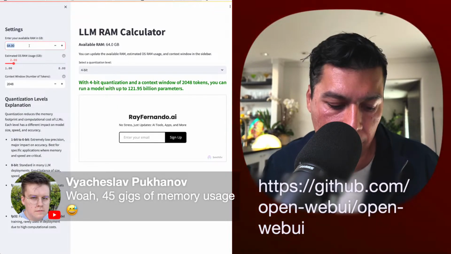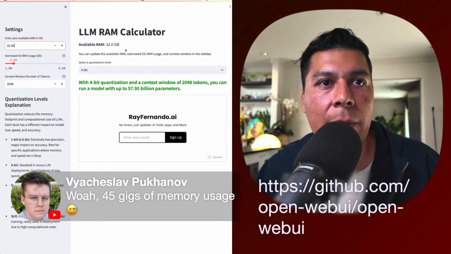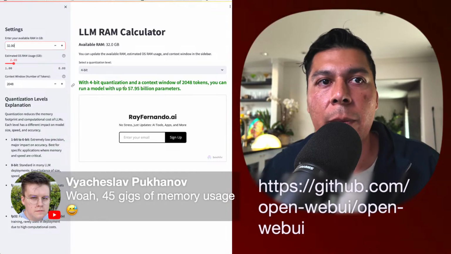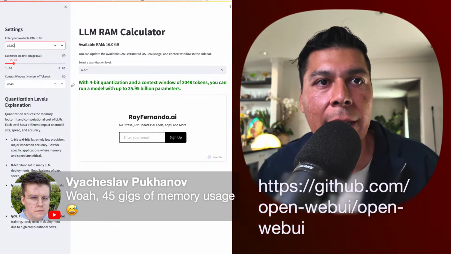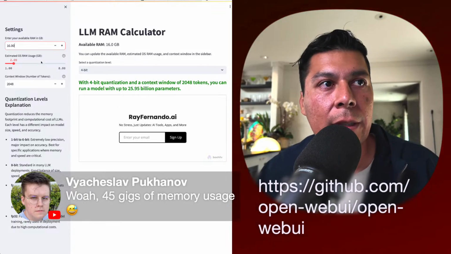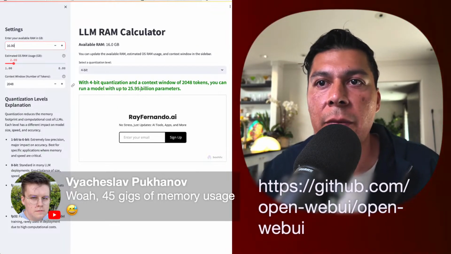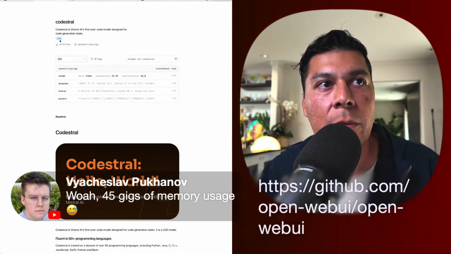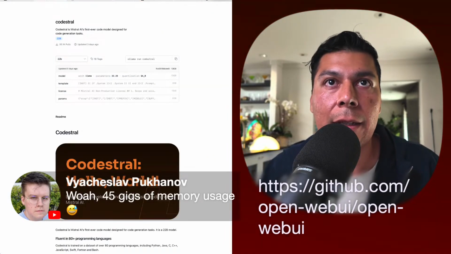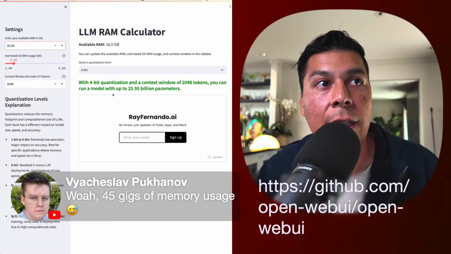But if you have 32 gigabytes of RAM available on your Mac, you're still going to be able to run this model, which is nice. And if you have 16 gigabytes of RAM on your Mac, you can still run it, even with the OS on the RAM usage, at 25 billion parameters. You're definitely going to be pushing against the limits. So a 22 billion parameter model, I'd say, fits a lot of use cases, which is nice.